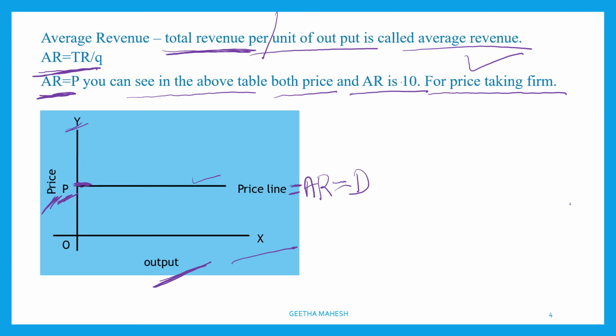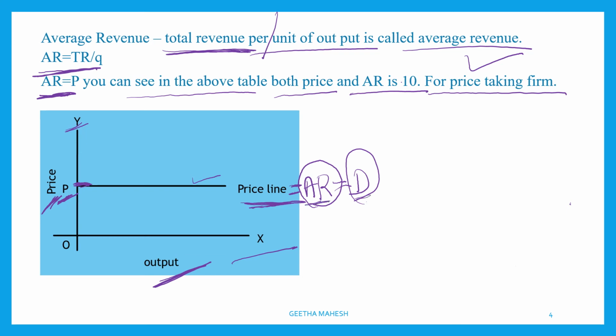This horizontal straight line we call the price line. It is also known as, I repeat once again, the average revenue curve and demand curve of a firm. So under perfect competition, price is equal to AR is equal to demand.